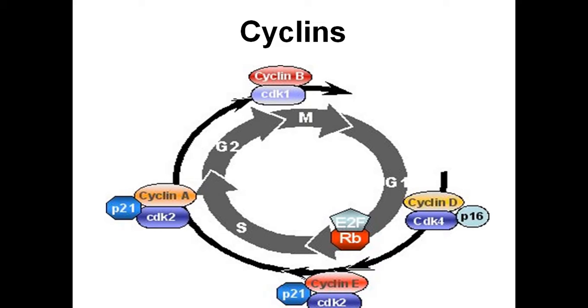In this diagram you can see cyclin A is able to act on cyclin dependent kinase 2. CDK means cyclin dependent kinase. Cyclin A regulates the cell cycle via cyclin dependent kinase 2. Cyclin B regulates the cell cycle by acting through cyclin dependent kinase 1.